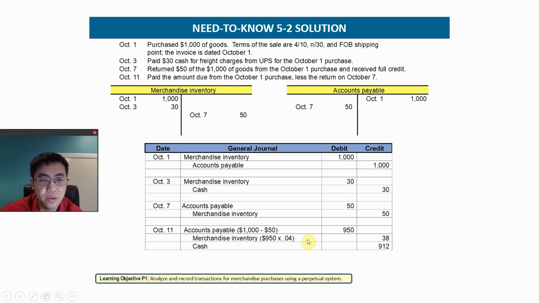So the merchandise inventory bears the deduction of the discount, which is 4% of the $950. So merchandise inventory is reduced by $38 in value. Okay, so this is how we record for cash discount.